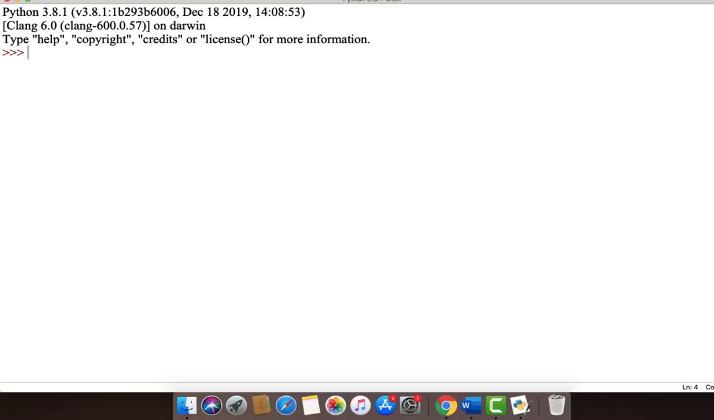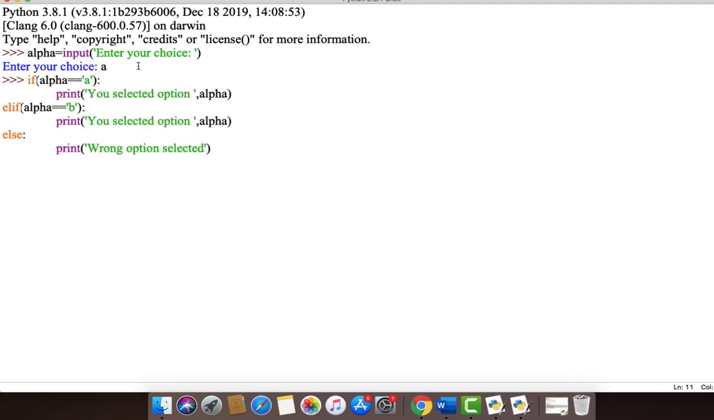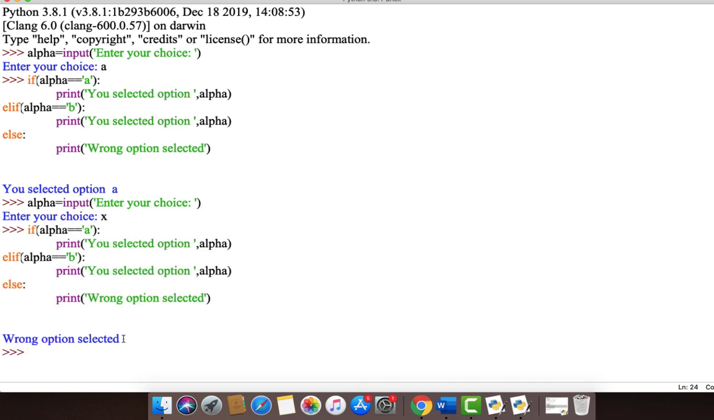Type alpha equal to input of enter your choice. When prompted for choice, we give A. We then print the selected choice between choices A or B. For any other input, we print wrong option selected. So we get the output as you selected option A. Try giving X as input. We get wrong option selected because control moves to the else clause.